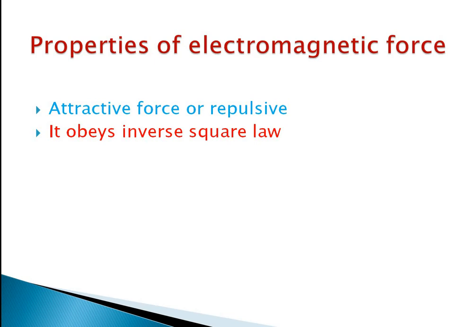Next, it obeys the inverse square law. What is meant by inverse square law? As we discussed, if the force is inversely proportional to r square, then we can say that it obeys the inverse square law. This is also a long range force. Whatever the separation between the charges may be, the force will be acting, up to any distance. That's why it is known as a long range force. And it is a central force, similar to gravitational force, which means it will be acting along the line joining the charges or the line joining the poles.